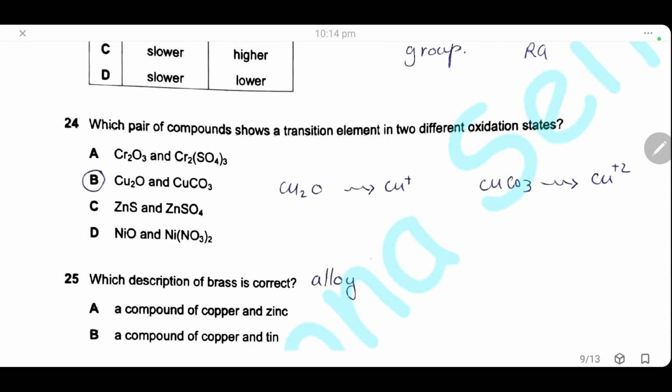24. Which pair of compounds shows a transition element in 2 different oxidation states? Here you have to calculate the oxidation state in the 2 compounds given in each option. Here chromium has the same oxidation state in the 2 compounds. Here copper oxide has oxidation state +1 and copper carbonate oxidation state +2. Here zinc has the same oxidation state, which is +2 in both compounds. Here nickel has the same oxidation state, which is also +2 in both compounds. So the answer will be B.